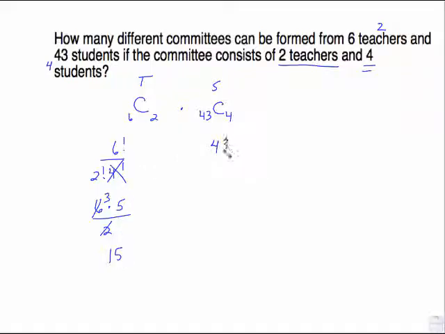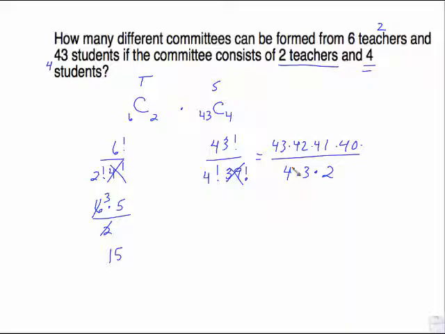This is 43 factorial over 4 factorial, 39 factorial. So this is 43 times 42 times 41 times 40 times 39, but that's going to go away. And the bottom here is 4 times 3 times 2. And then I can do some canceling right here.